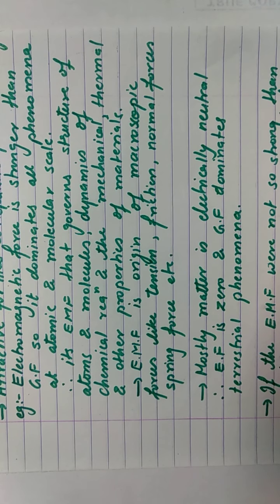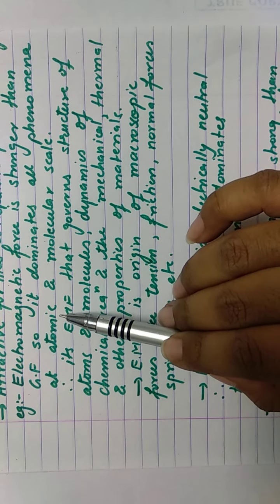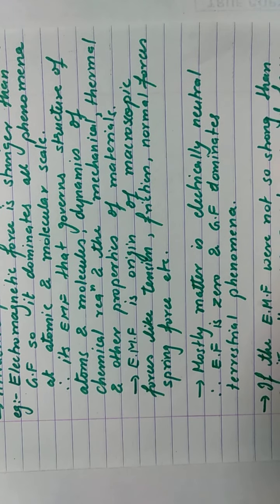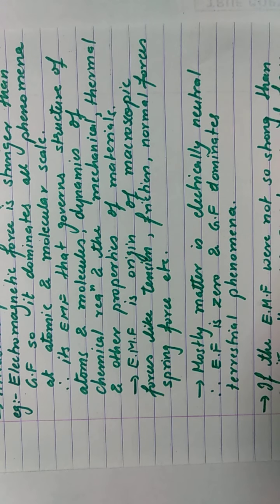Now we'll see an example of where the electromagnetic force is seen to act. If you talk about the molecular scale or the atomic scale, gravitational force will also be acting. Suppose you consider two electrons in an atom, then gravitational force will be between them and also the electromagnetic force.